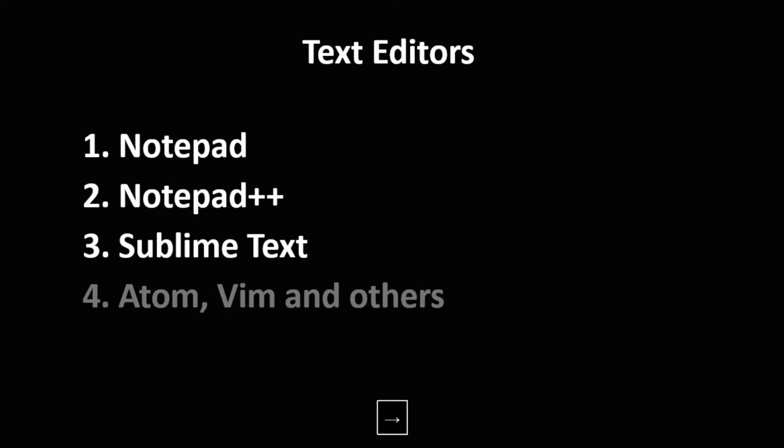So we have text editors. What are text editors? Text editors are specialized software intended just for editing text. What is text? Whatever you type, A, B, C, D, 1, 2, 3, 4, everything is called text, right? So we have Notepad, Notepad++, Sublime Text, Atom, Vim, and others.